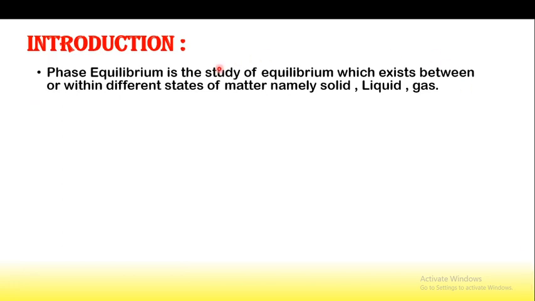So phase equilibrium is the study of equilibrium which exists between or within the different states of matter, namely solid, liquid or gaseous. Phase means these are the different states, that is, a phase may be solid, may be liquid or gas. So in phase equilibrium we will study the equilibrium which exists between different states of matter, that is, solid, liquid or gaseous state.